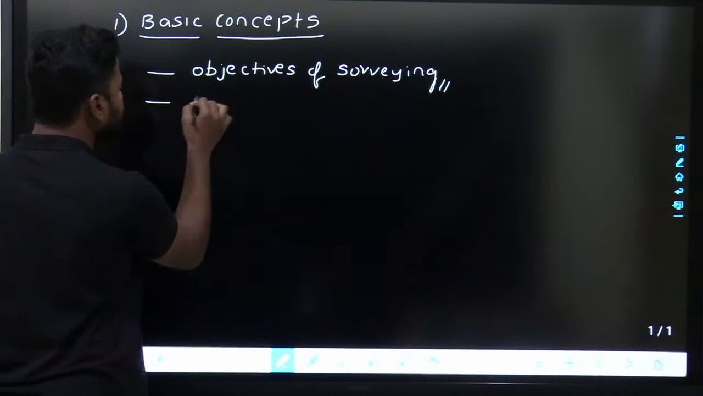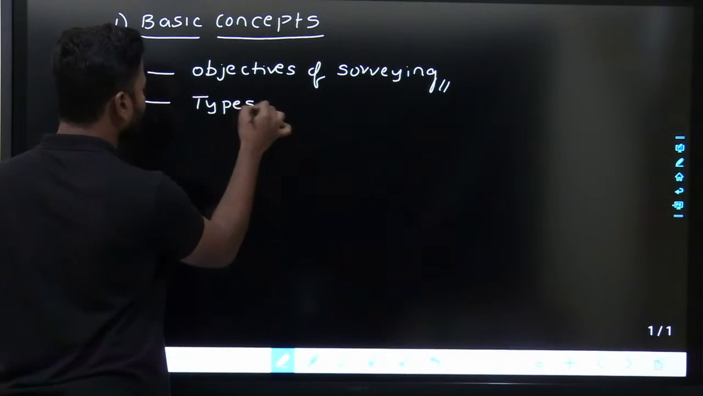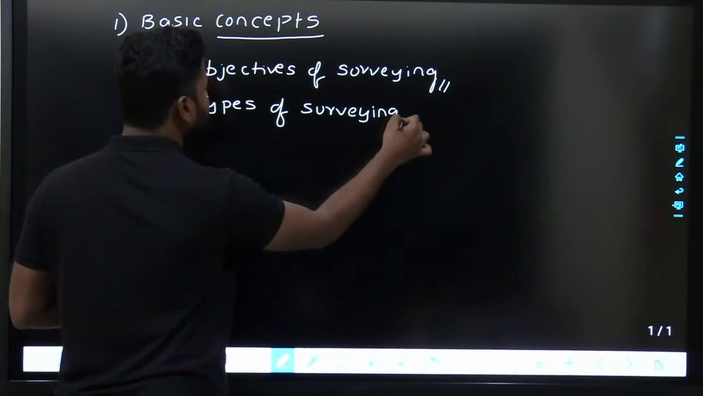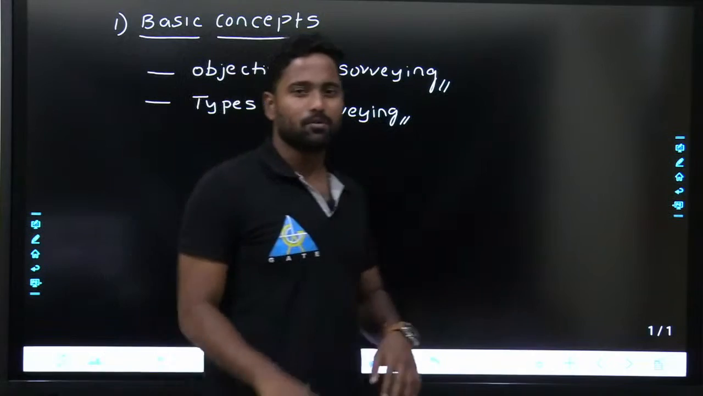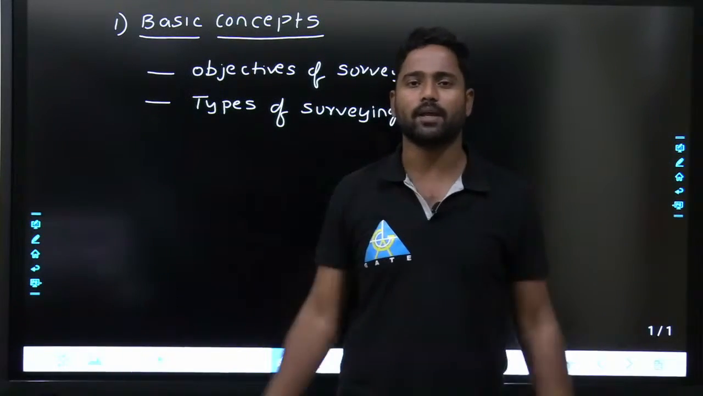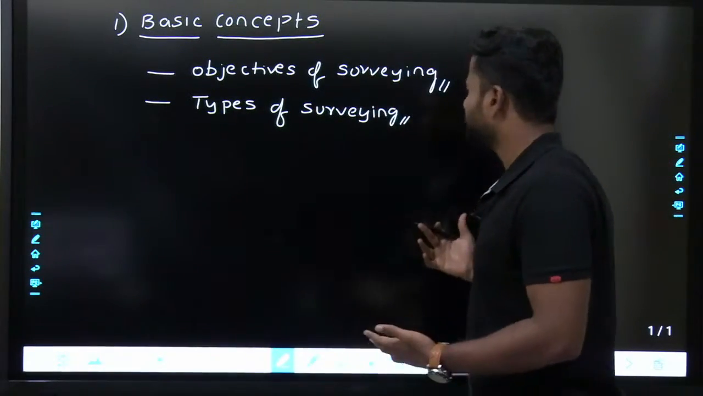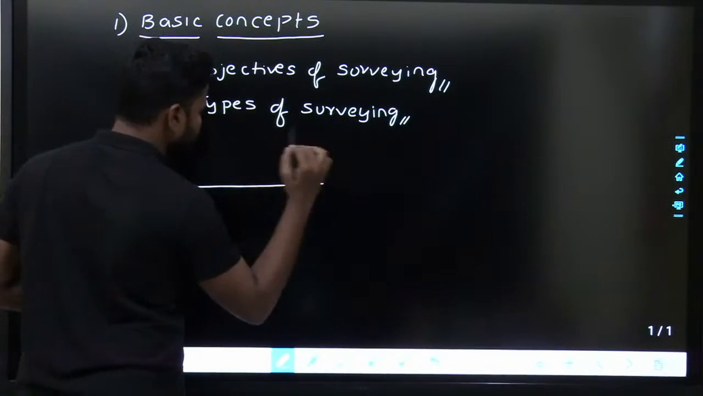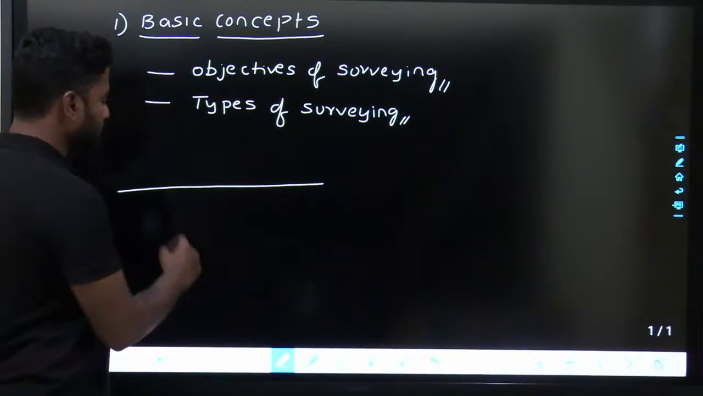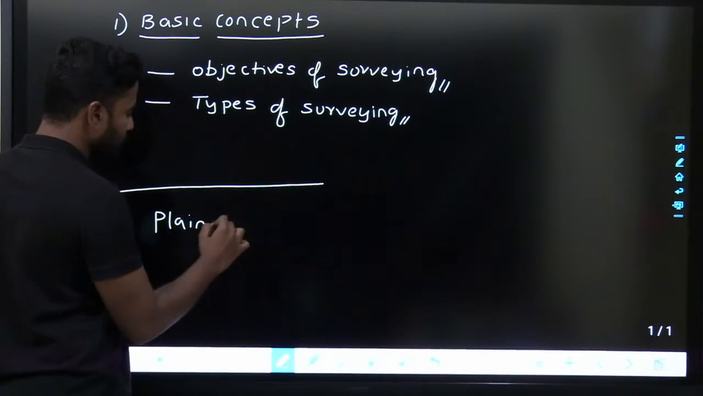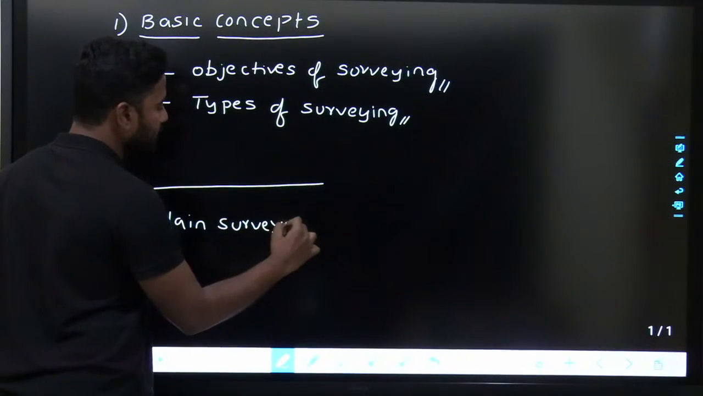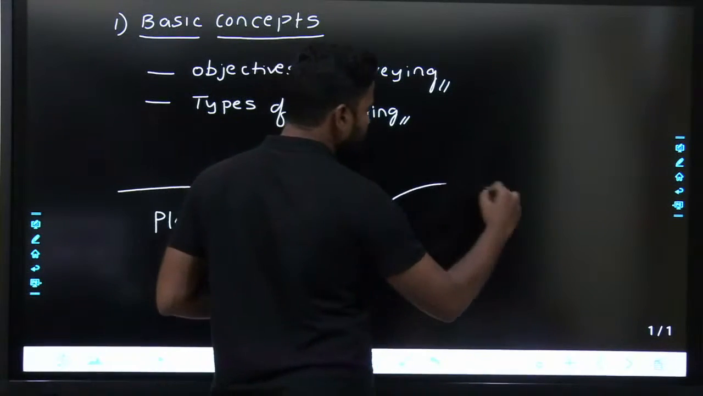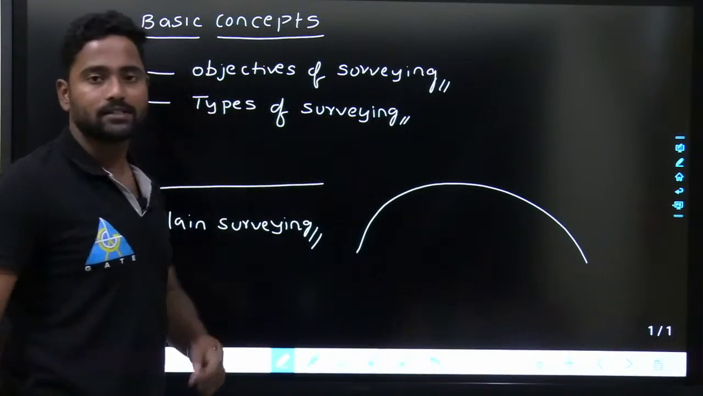Next one is types of surveying. There are two types of surveying: plane surveying and geodetic surveying. Plane surveying means whenever you walk, you feel like your land is plane or horizontal. Here you consider your land as plane, and geodetic surveying means you consider your land as something circular.